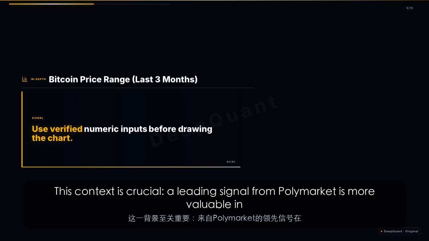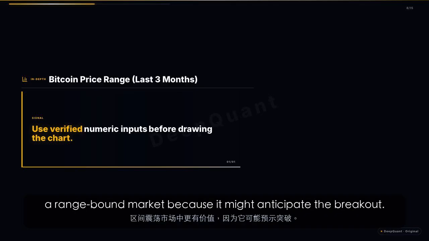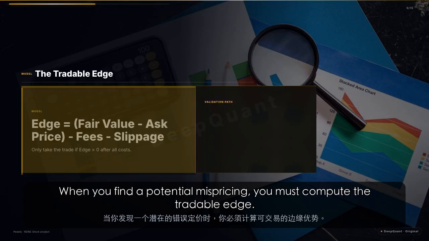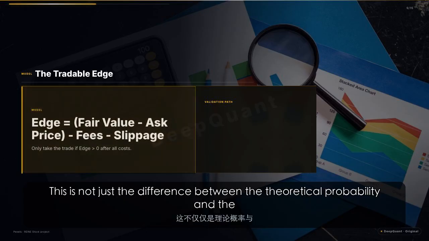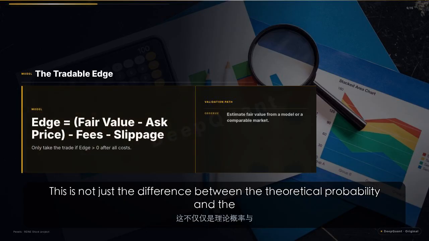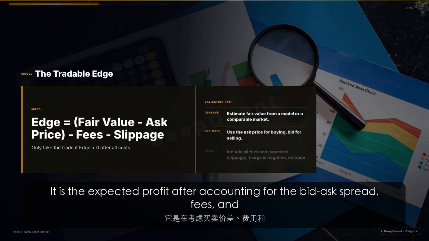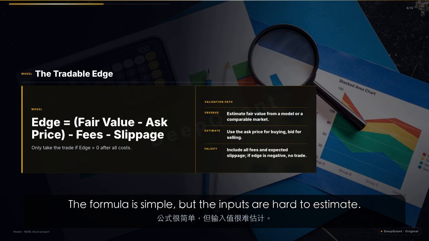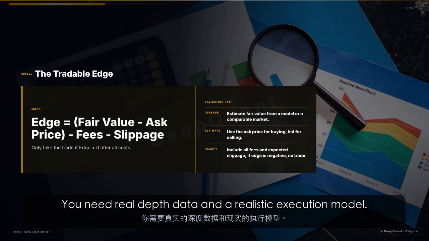This context is crucial. A leading signal from Polymarket is more valuable in a range-bound market because it might anticipate the breakout. When you find a potential mispricing, you must compute the tradable edge. This is not just the difference between the theoretical probability and the market price. It is the expected profit after accounting for the bid-ask spread, fees, and the probability that your order fills. The formula is simple, but the inputs are hard to estimate. You need real depth data and a realistic execution model.